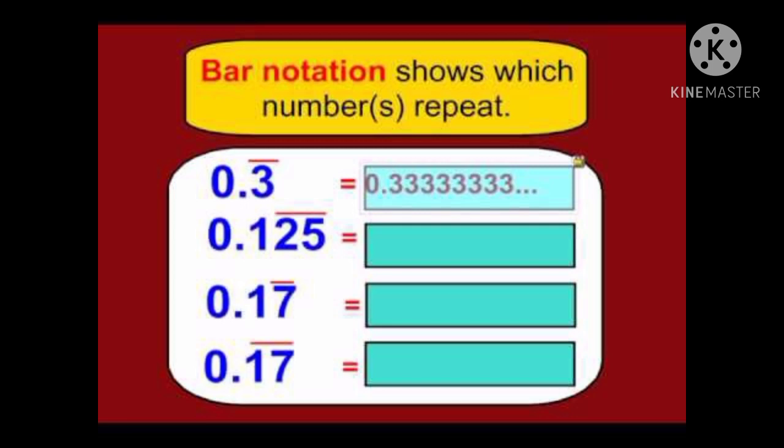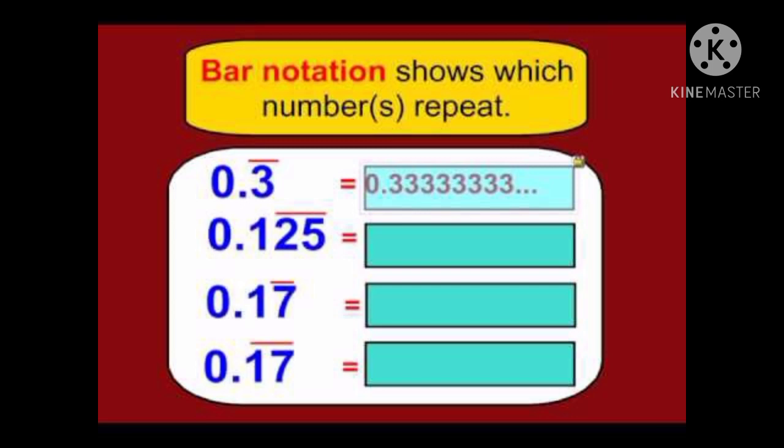0.125 bar. Here the horizontal line appears above the numbers 25, isn't it? So the answer is 0.1 25 25 25 etc. And the next one is 0.17 bar. Here the horizontal line appears only above the number 7. So the number 7 only is repeated again and again. So 0.17 bar is equal to 0.17777 etc. And the last one